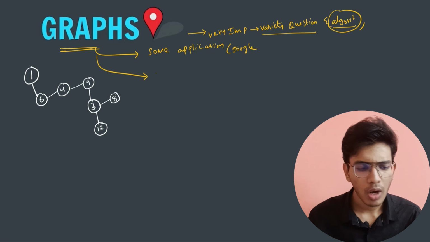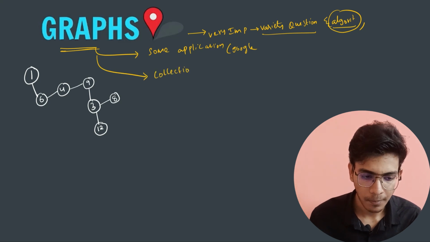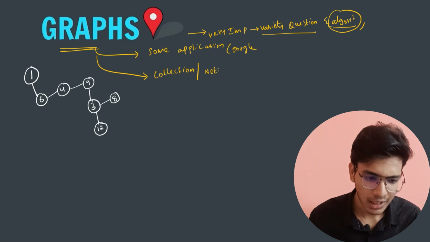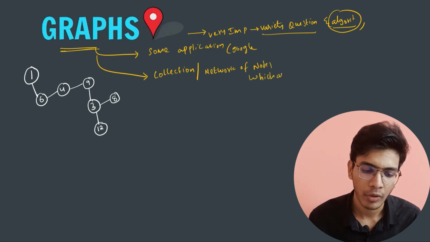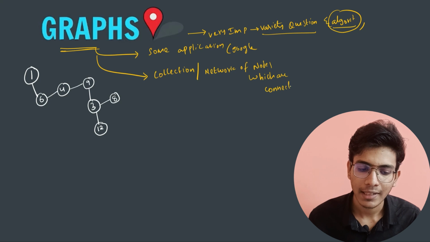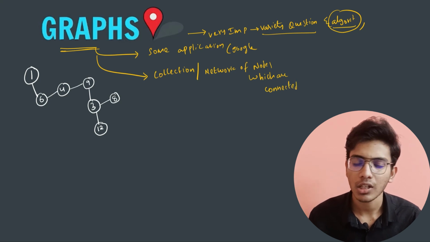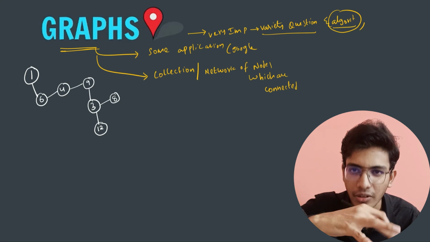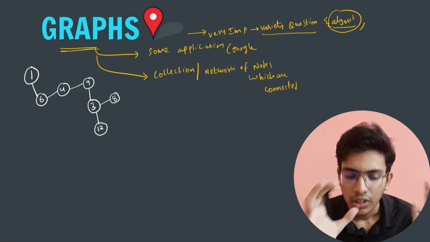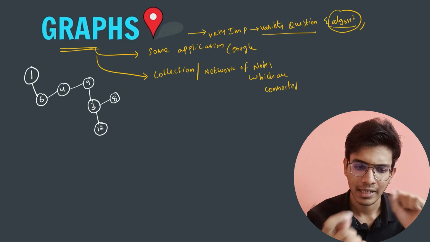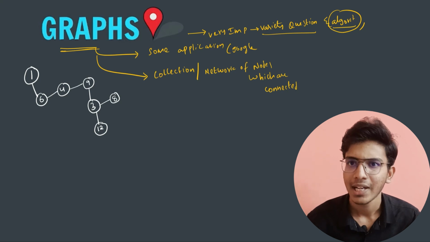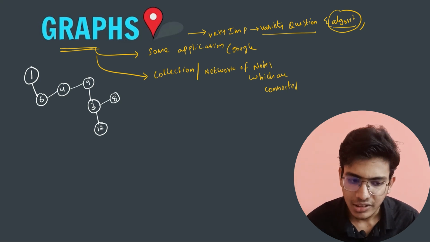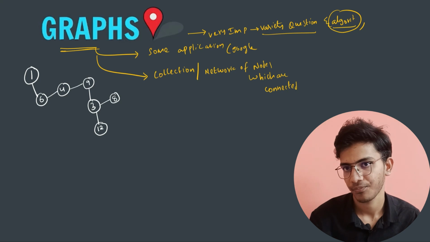What is a graph? So a graph is a collection, or you can say a network of nodes which are connected to one another. This sort of data structure, that is a network of nodes which are connected to one another, and this connection can be of any form. It doesn't follow any rule, but this is the formal definition of a graph.